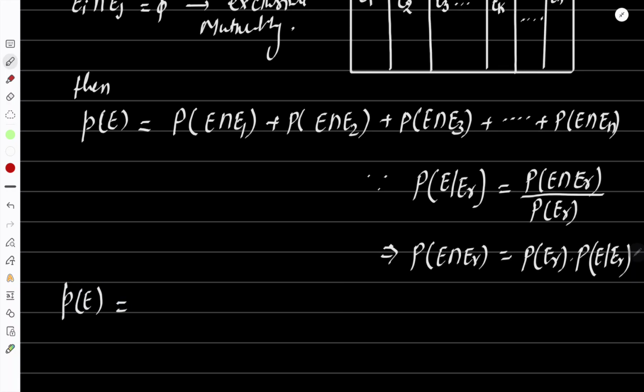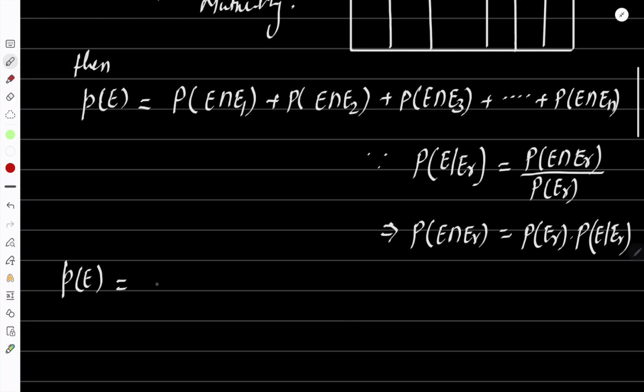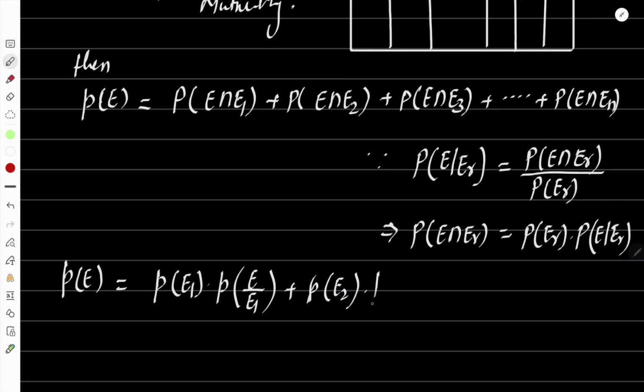We can write probability of E intersection E1 as probability of E1 into probability of E when already E1 occurred, plus probability of E2 into probability of E when already E2 occurred, and plus so on, probability of En into probability of E when already En occurred.